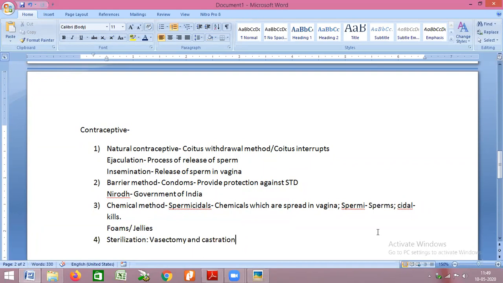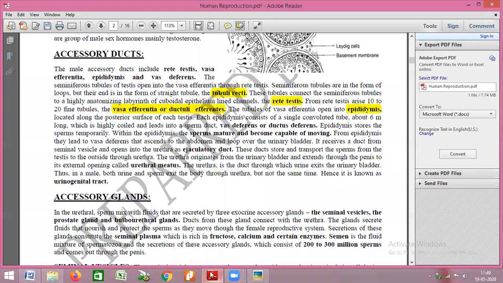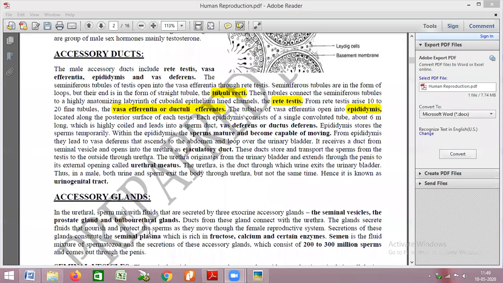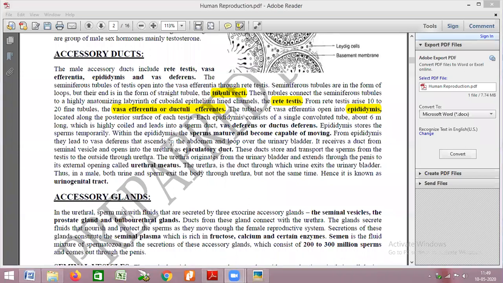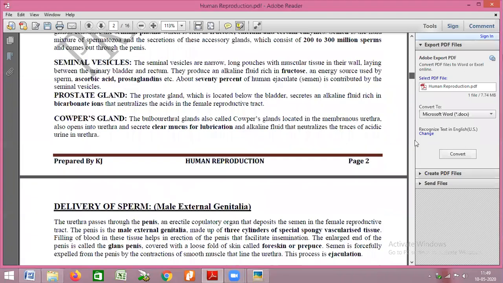Now, let us see a summary of the entire male reproductive system.